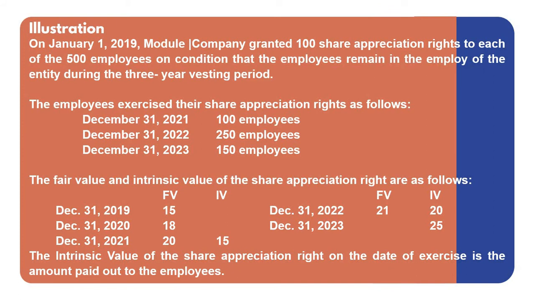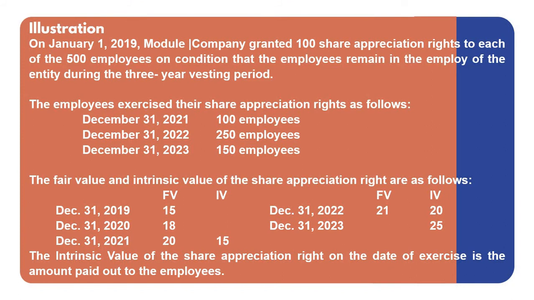And for December 31, 2023, the intrinsic value is 25. The intrinsic value of the share appreciation on the date of exercise is the amount paid to the employees. The problem has a unique scenario as the rights are gradually exercised every year after the vesting period. Now let's compute the amount of compensation and the liability to be recognized and the necessary entries to record the transactions.